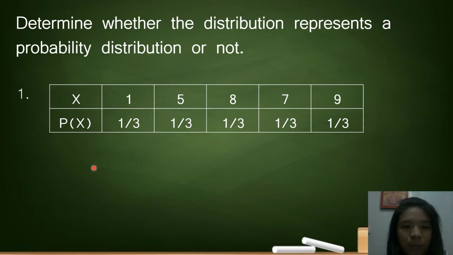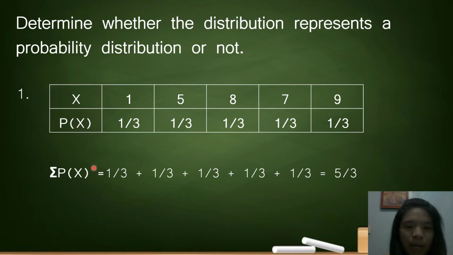How about the second property, which is the summation of p of x? The summation of p of x should be equal to 1 to satisfy the second property. Is it equal to 1? So when you add 1/3 plus 1/3 plus 1/3 plus 1/3 plus 1/3, it is equal to 5/3. Therefore, it does not satisfy the second property. Does the distribution represent a probability distribution or not? The answer is no.